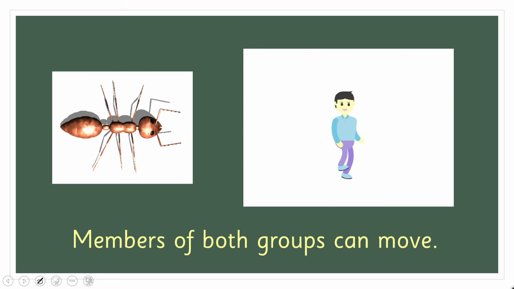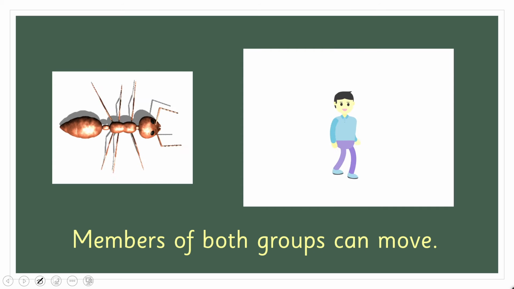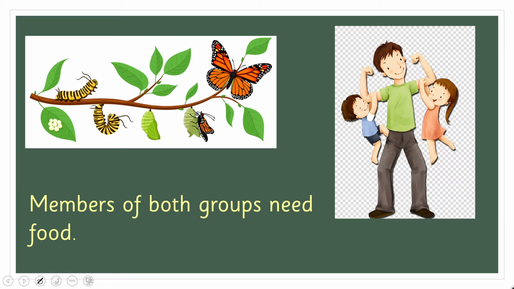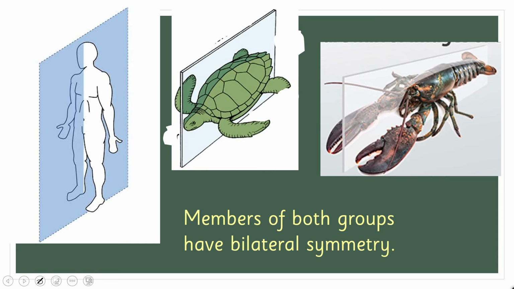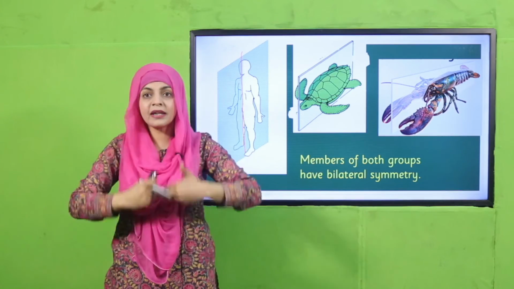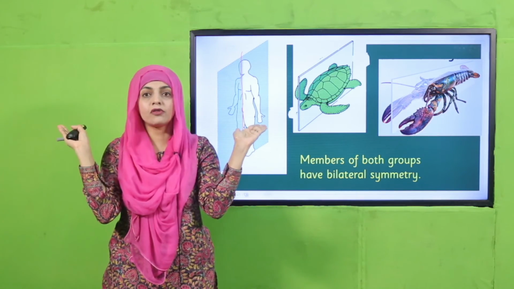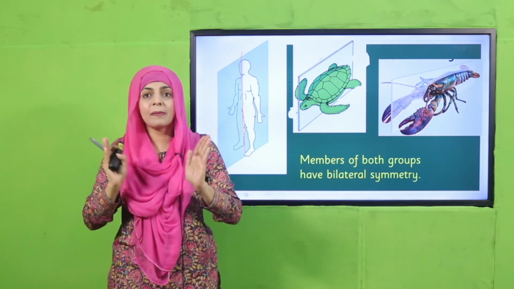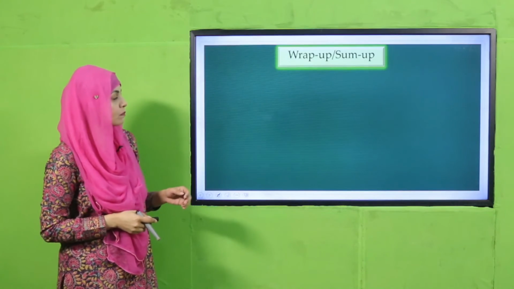Members of both the groups can move. दोनों move करते हैं from one place to another. Then members of both the groups need food. दोनों को energy चाहिए, खाना चाहिए. Then members of both the groups have bilateral symmetry. इनकी bilateral symmetry होती है, यानी कि they can be divided into two halves. ठीक है? Two halves में, यानी कि अगर आप मुझे center से split करें तो I'll be divided into two equal halves. So they have bilateral symmetry. Okay?